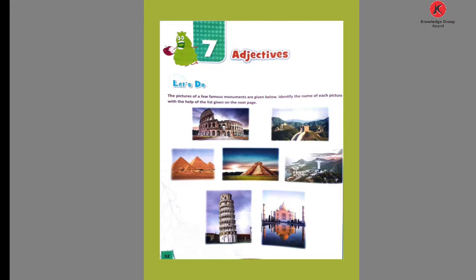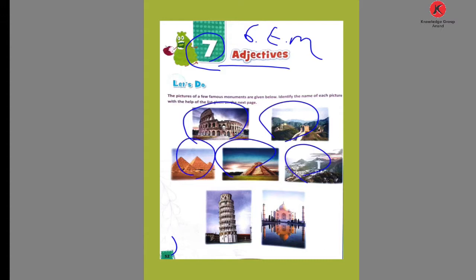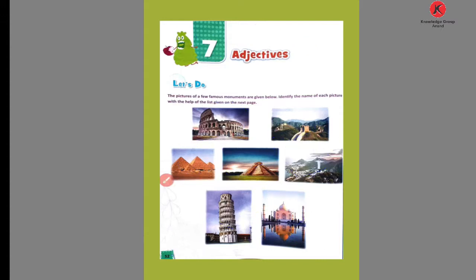Today, from Standard 6 English Medium Grammar, chapter number 7. The name of the chapter is Adjectives. Here on page number 52 are the pictures of famous monuments. The instruction says: the pictures of a few famous monuments are given below. Identify the name of each picture with the help of the list given on the next page.